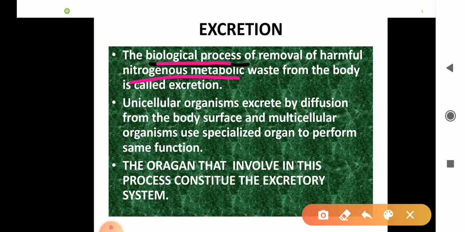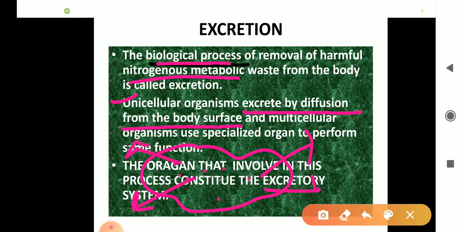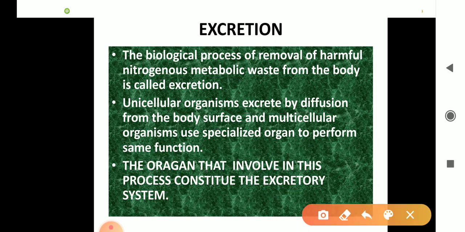Now, in this chapter, we will read about unicellular organisms and multicellular organisms. In unicellular organisms, the metabolic waste, that is the nitrogen waste, is excreted by diffusion from the body surface. Suppose this is the amoeba. In the amoeba, the waste products forming inside the body are directly diffused into the atmosphere through the cell membrane or plasma membrane. It's a very simple process. But in multicellular organisms, the organism needs some specialized organ to perform such a function.